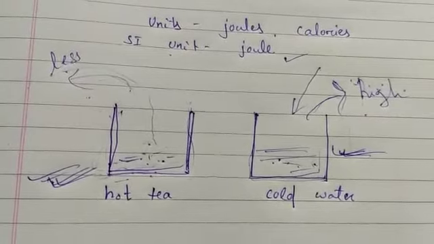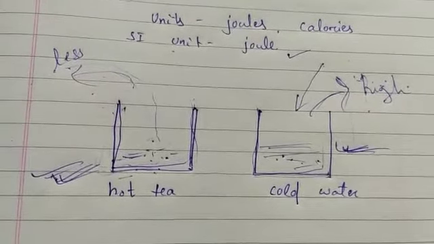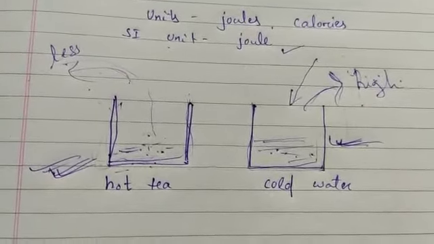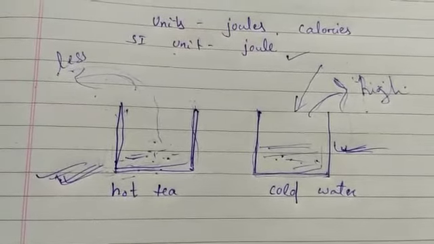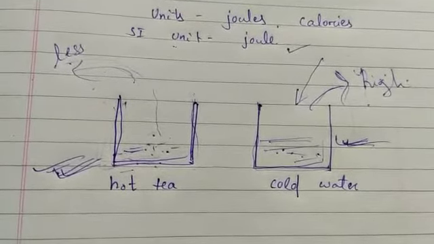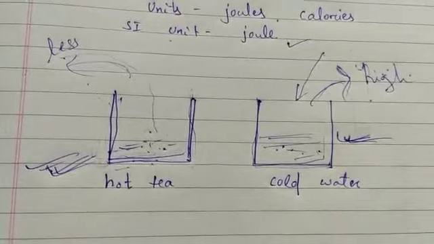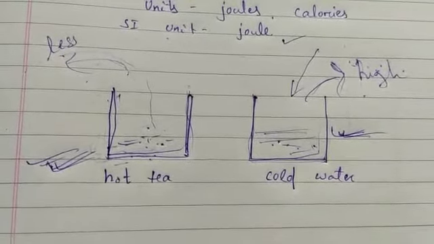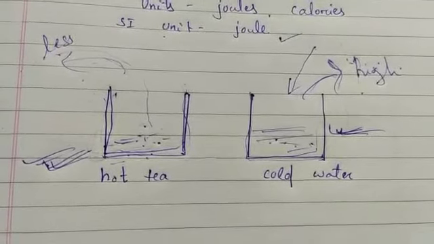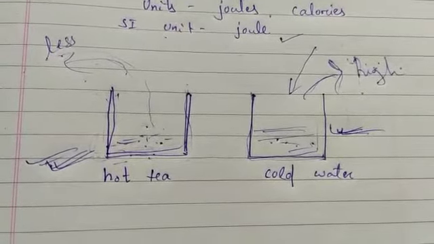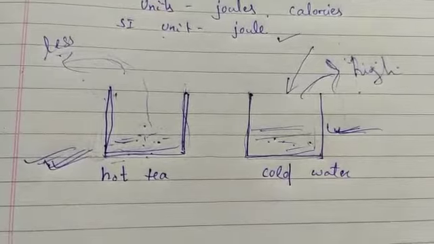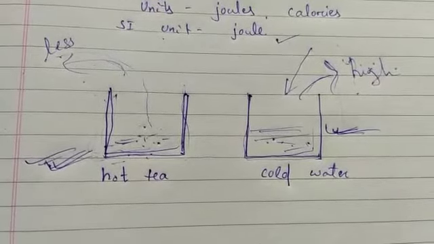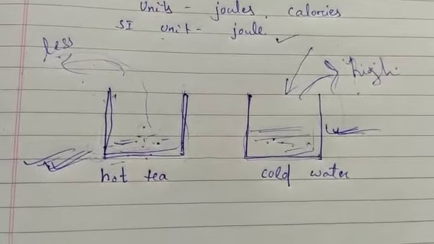You might have seen when you are boiling water, you take a saucepan or a container and pour some water. You leave that container for a few minutes, and you see that the water is still. Then you keep the container on the burner and start heating. Slowly, as the temperature increases, the water starts moving.